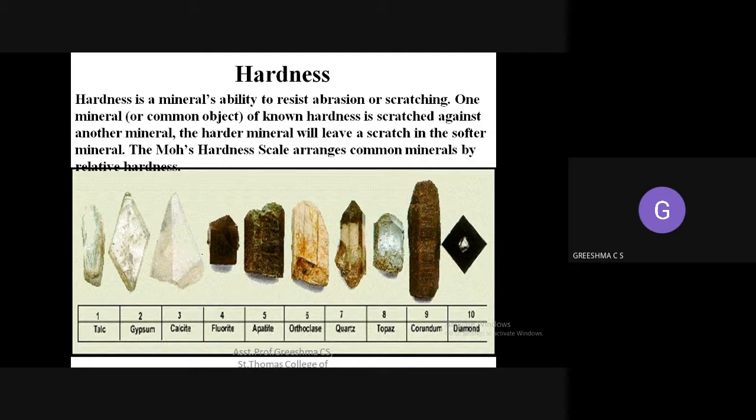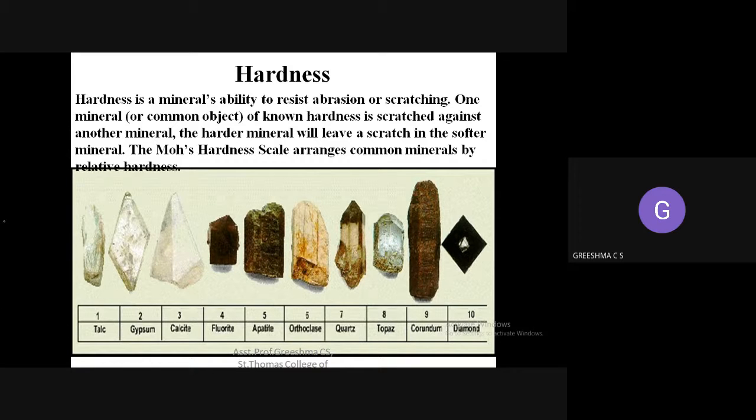So one mineral of known hardness is scratched against another mineral, and the harder mineral will leave a scratch in the softer mineral. Most hardness scales arrange the common minerals by relative hardness. So to test hardness, you rub a soft mineral with a harder mineral. If you scratch a soft mineral with a hard mineral, the impression will be left on the soft mineral.